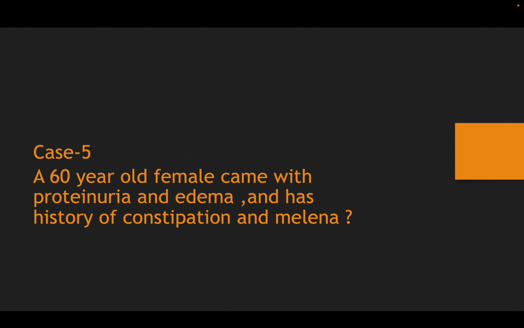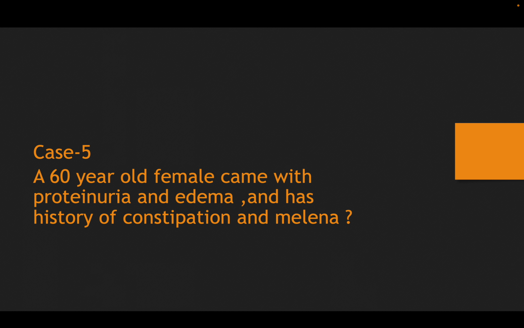So what is the cause of membranous nephropathy in this case? There is a primary variant, the PLA2R variant and the thrombospondin type 7A variant. But before labeling any primary FSGS or primary membranous nephropathy, you need to look for secondary causes. This patient is complaining of constipation and melena, so you get a colonoscopy done, where in this case we found a malignancy. Colon cancer can present with membranous nephropathy. This is a case of colon cancer where the kidney involvement is due to membranous nephropathy presenting with nephrotic range proteinuria.